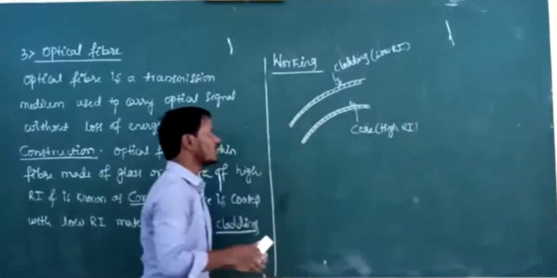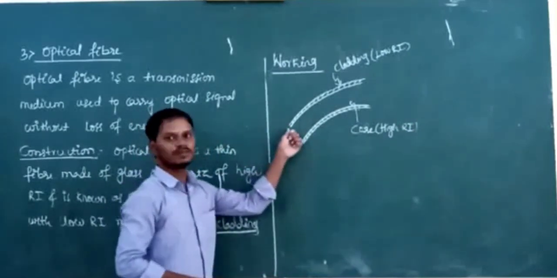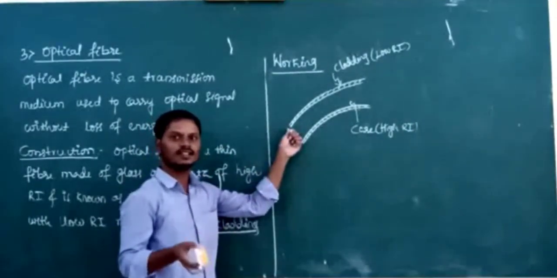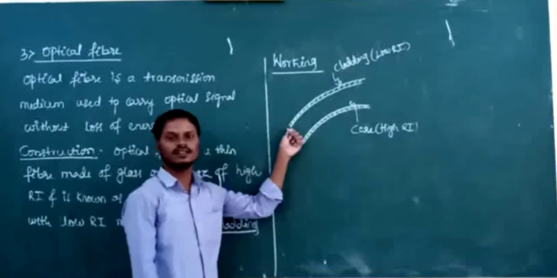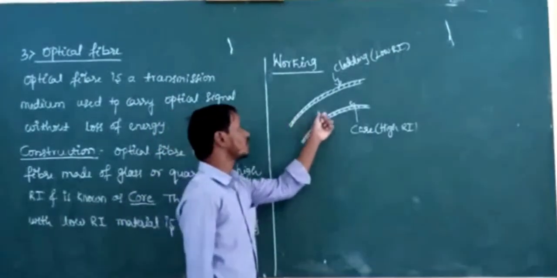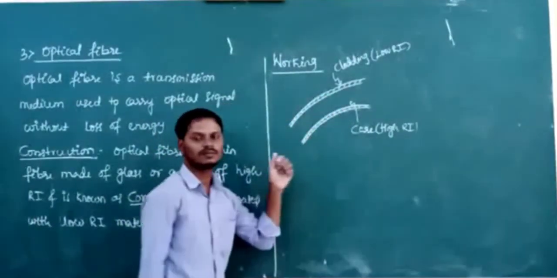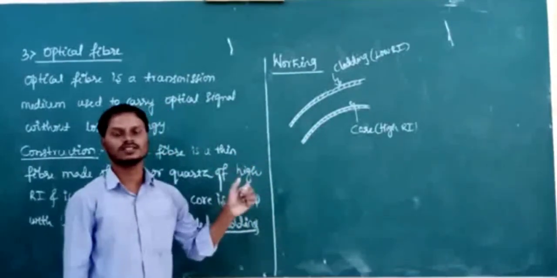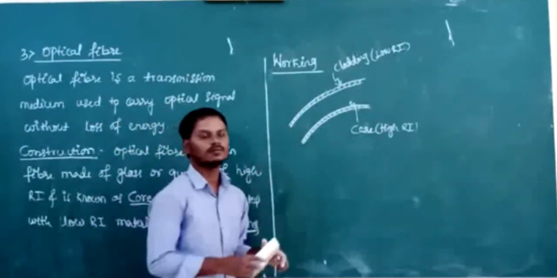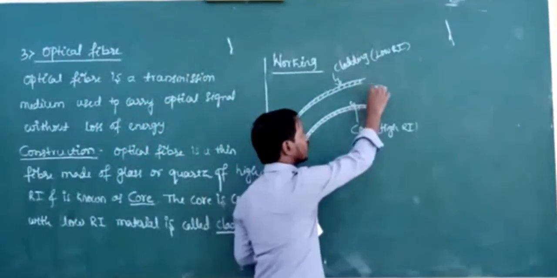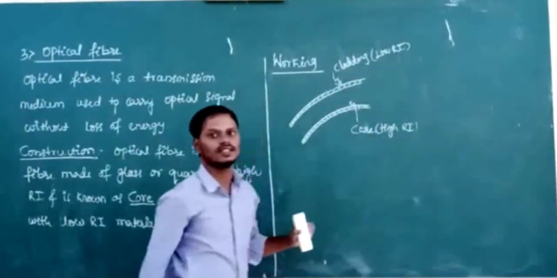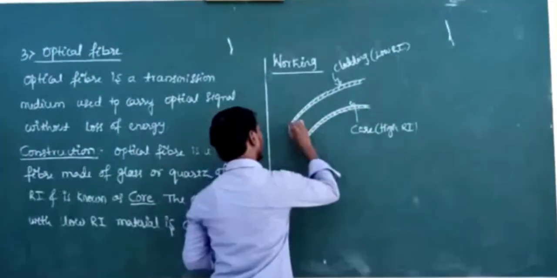A ray of light entering through one end of the optical fiber is incident at an angle greater than critical angle. The light undergoes multiple total internal reflections in the optical fiber and emerges out through the other end without any loss of energy. See here, what is the ray diagram for that?